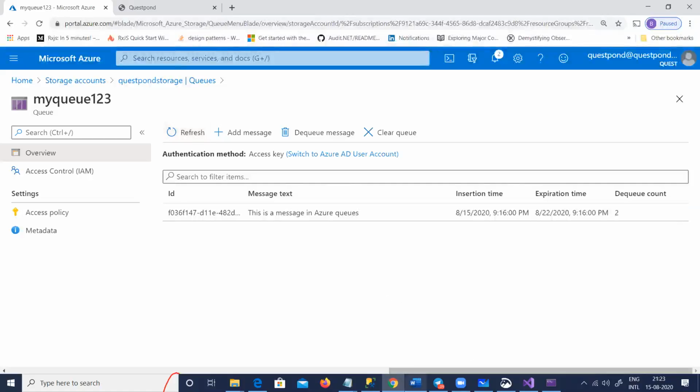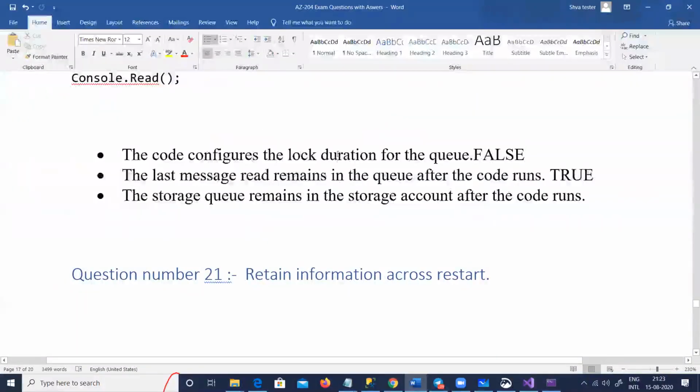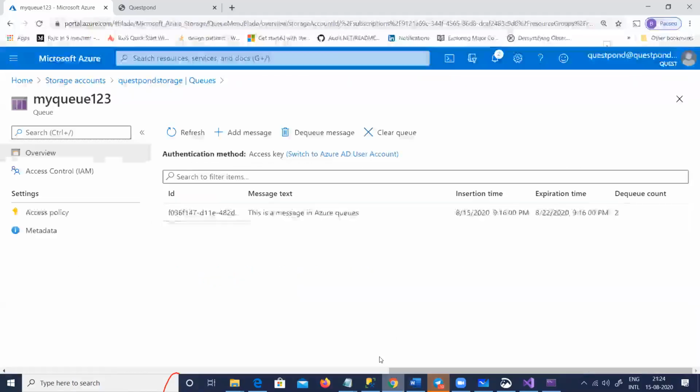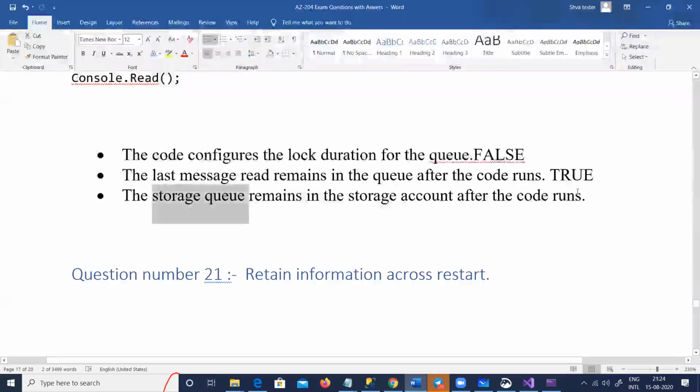So again, coming to that thing, this code configures the duration. No, it does not configure. And the storage queue remains in the queue. I mean, the storage queue will remain in the storage account. The storage queue is not getting deleted. The message can be deleted, but this queue, my queue 123, is not getting deleted, right? So that's again false, right?